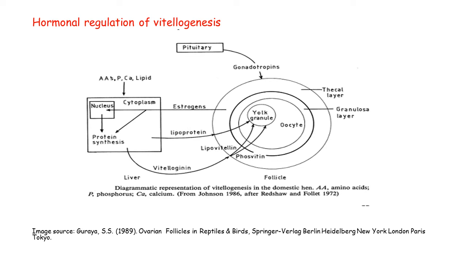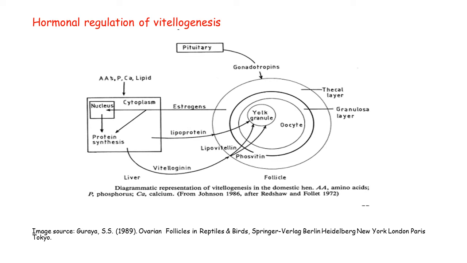Here it enters into the nucleus of hepatocytes. This is the nucleus of the hepatocyte, and this part is of the liver. It enters into the nucleus after binding to the special receptor which is meant for the estrogen.